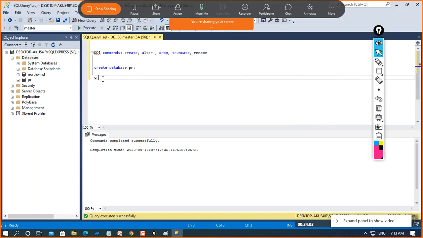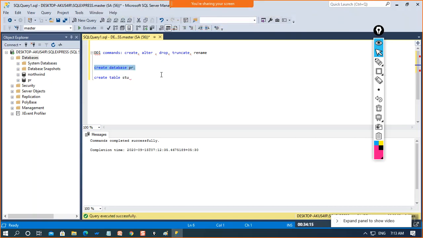Now if I talk about a table, how to create it: create table, you can provide the table name like stu. One more specific thing: if you want to create a table in a specific database, like I want to use this database for storing all the tables, then I can select it from the drop down list. Or you can do one more thing.